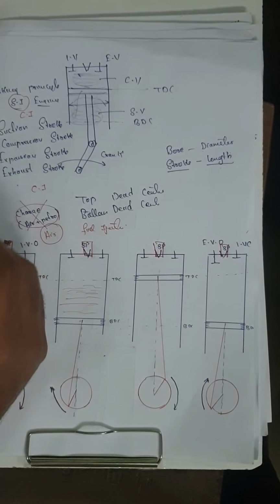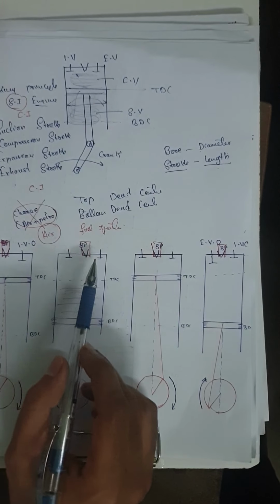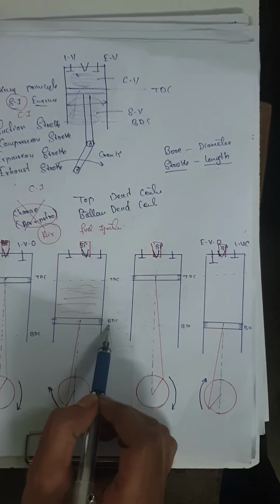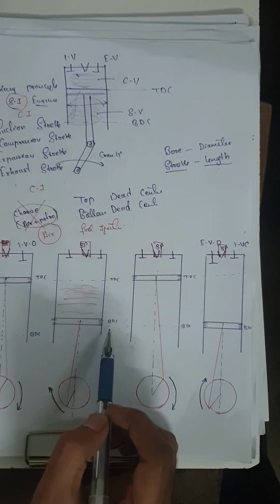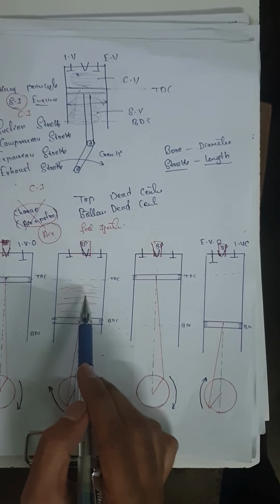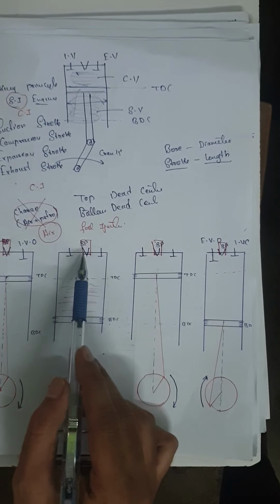Now compression stroke. During compression stroke, both the valves, inlet and exhaust valve, are closed, and the piston moves from bottom dead center to top dead center. When the piston moves, the temperature and the pressure increase. Due to this, the fuel starts burning with the help of the spark plug.